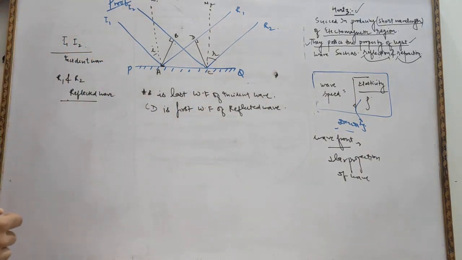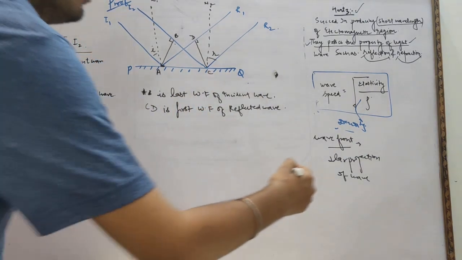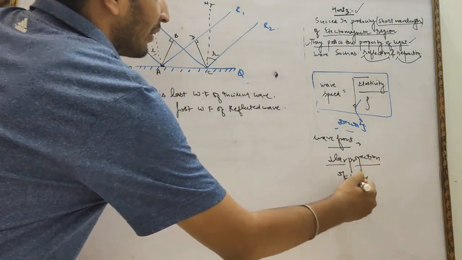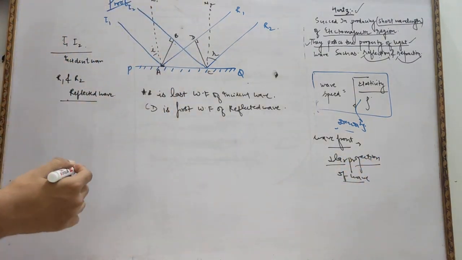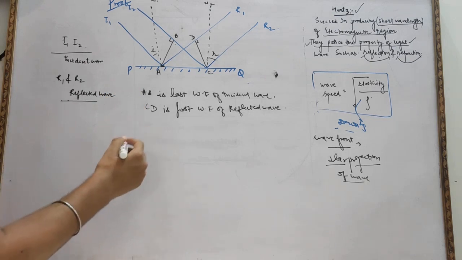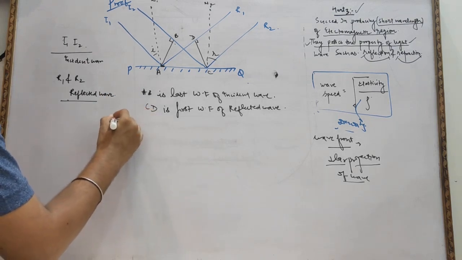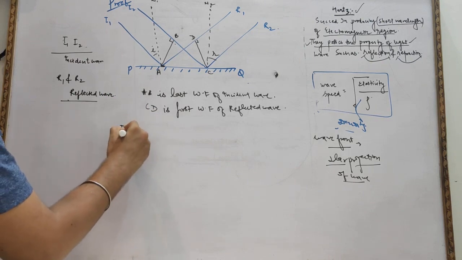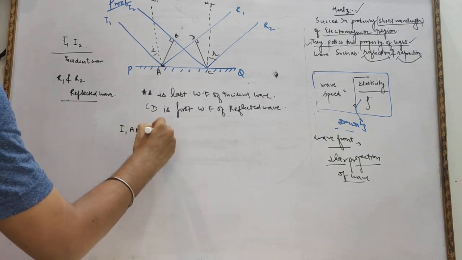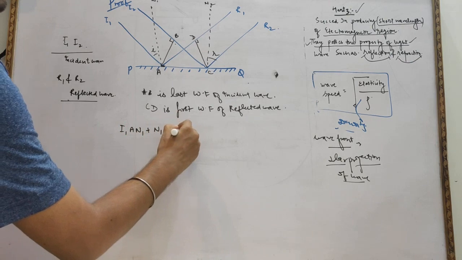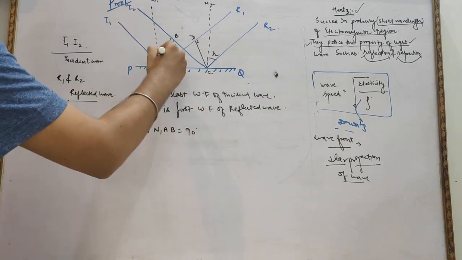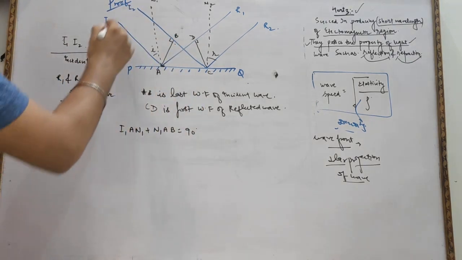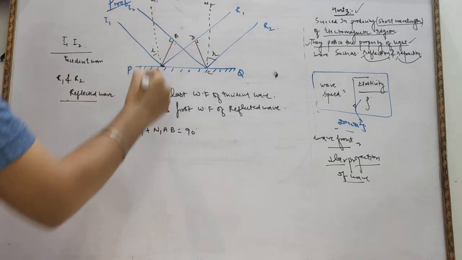Okay, CD is the first wavefront of the reflected wave, and we know wavefronts are a perpendicular projection of the wave, so B and D are at 90 degrees. Now in the triangle, we know very well angle I1AN1 plus angle N1AB equals 90 degrees. This whole is equal to 90 degrees.